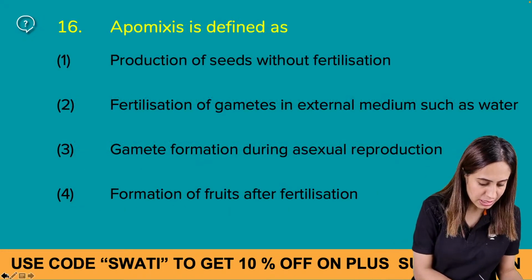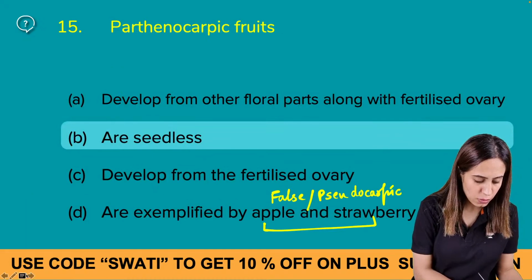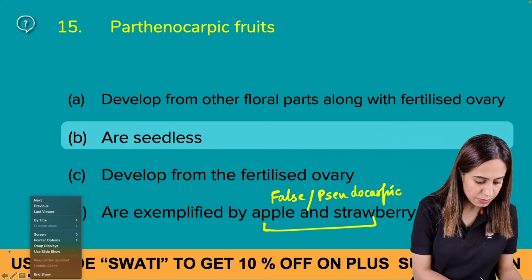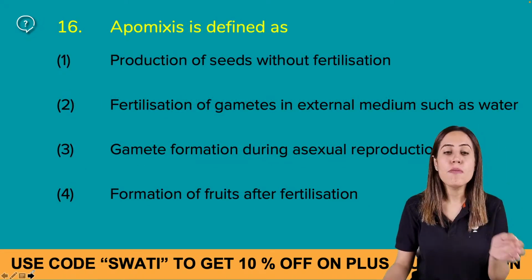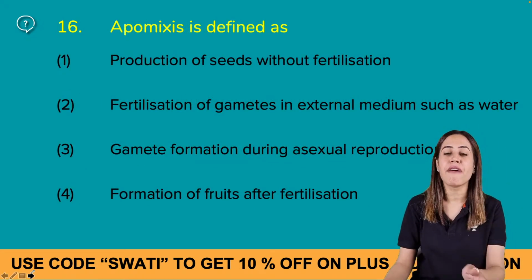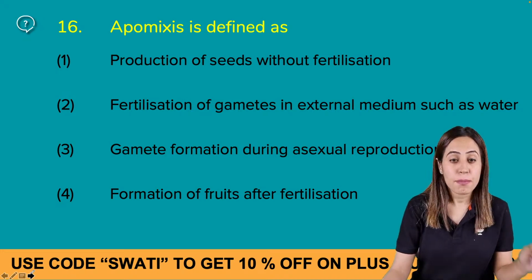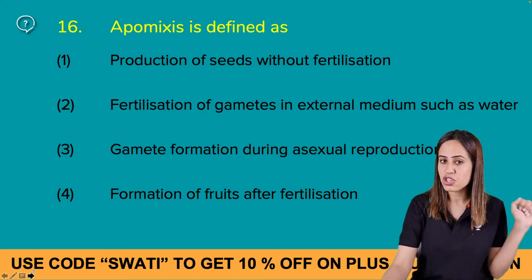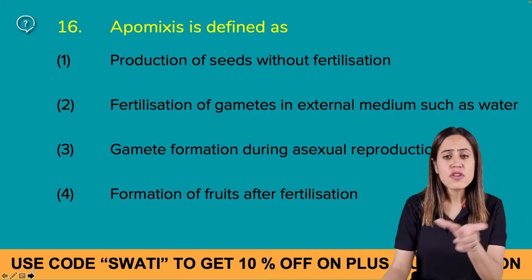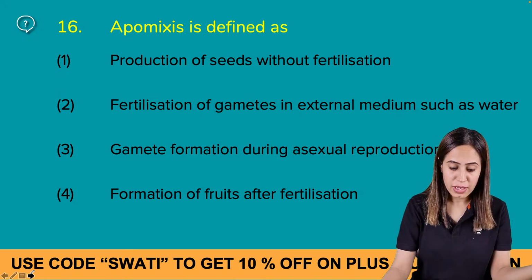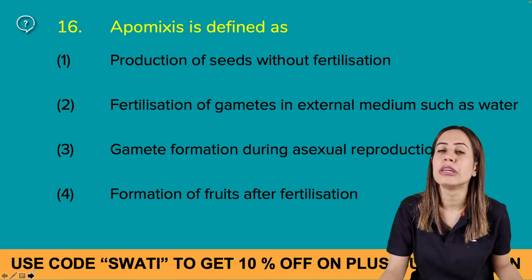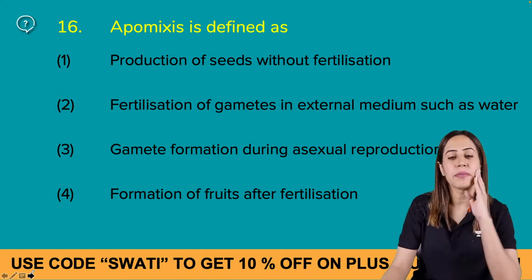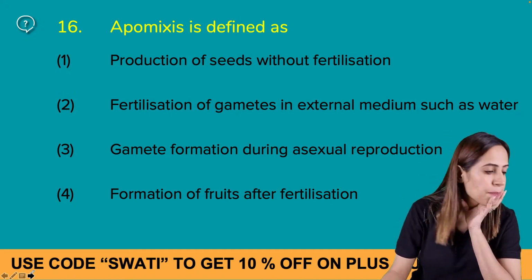Okay. Now tell me the next one. You have to answer this question. Apomixis is defined as production of seeds without fertilization; fertilization of gametes in external medium is water; gamete formation during asexual reproduction; and formation of fruits after fertilization. Please tell me, what is apomixis?